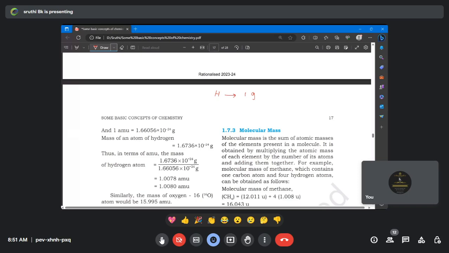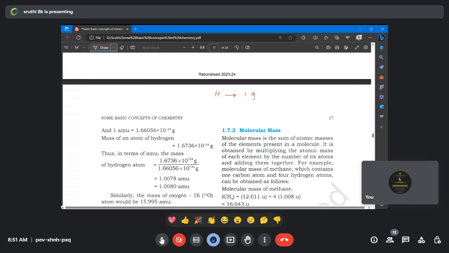So is it possible to see a 1 gram object? Of course, yes, ma'am. 1 gram we can see because we have ornaments, 1 gram earrings. So if 1 gram can be seen, the hydrogen atom should be a visible one, right? Then why do we say we need equipment to view the hydrogen atom? But in that 6.023 into 10 power 23 atoms are there, madam. Yes, sir. Fine. Thank you, sir.